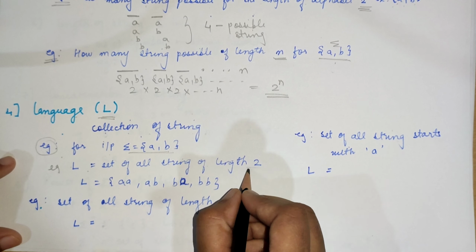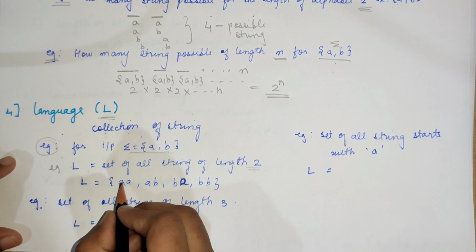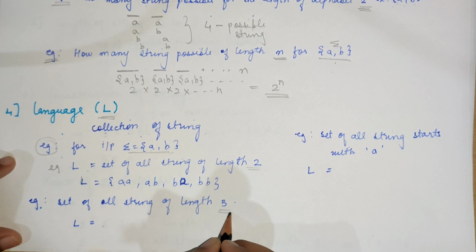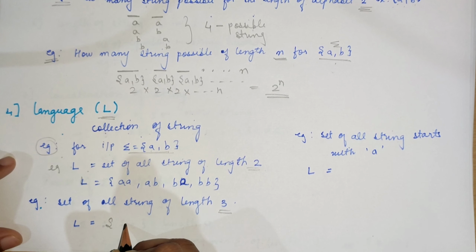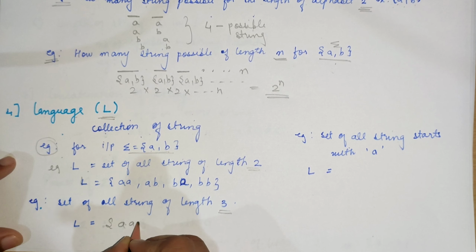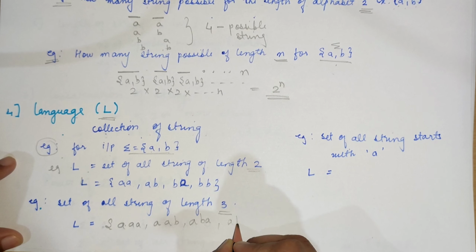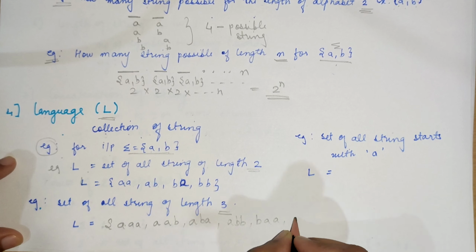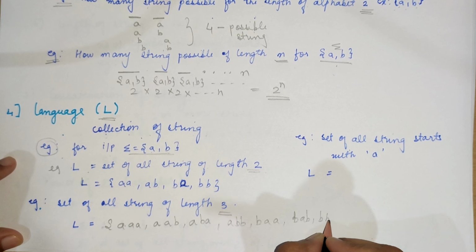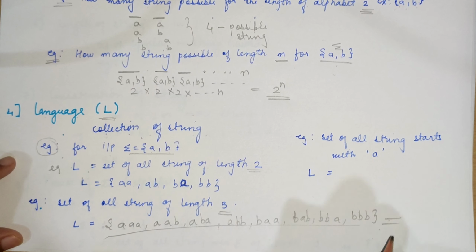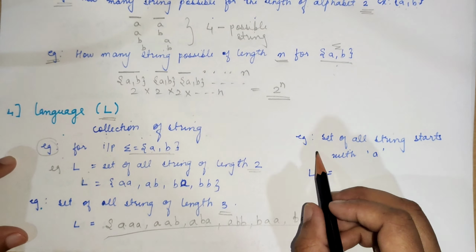So for the set of all strings of length 2, as you can see, for this language the length of each string is 2. Now we will see for length 3. What would be the language for the input a b? We will list all the permutations: a a a, a a b, a b a, a b b, b a a, b a b, b b a, and the last would be b b b. So this is the set, and all of them have length 3.